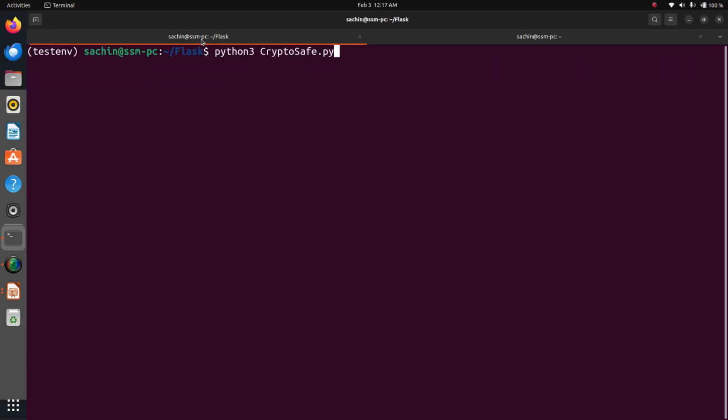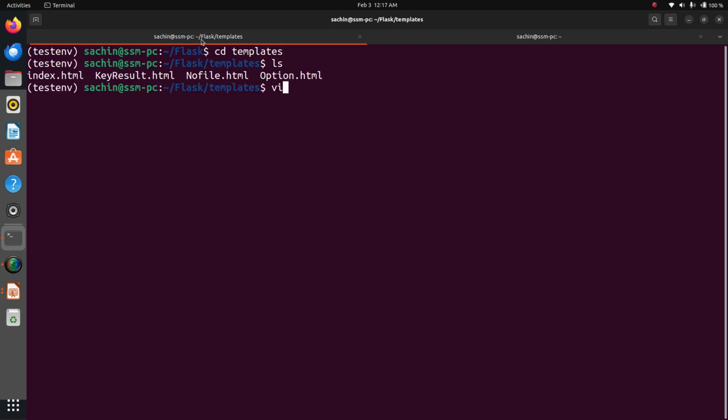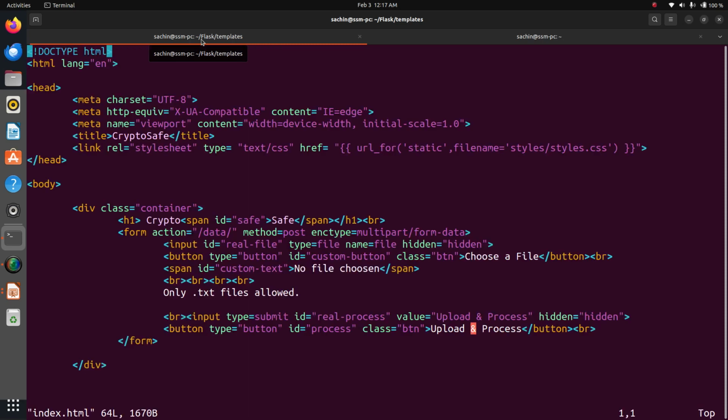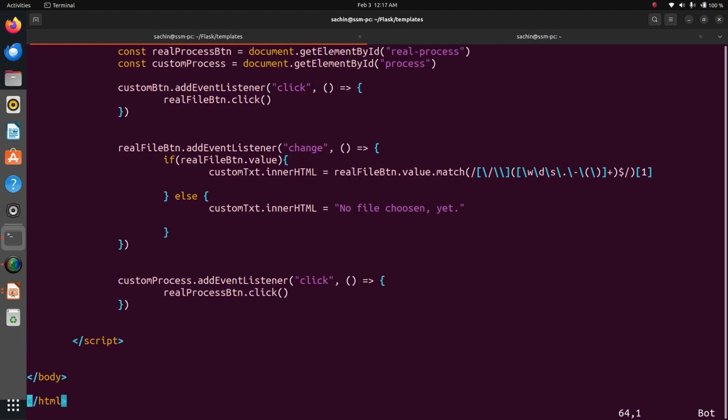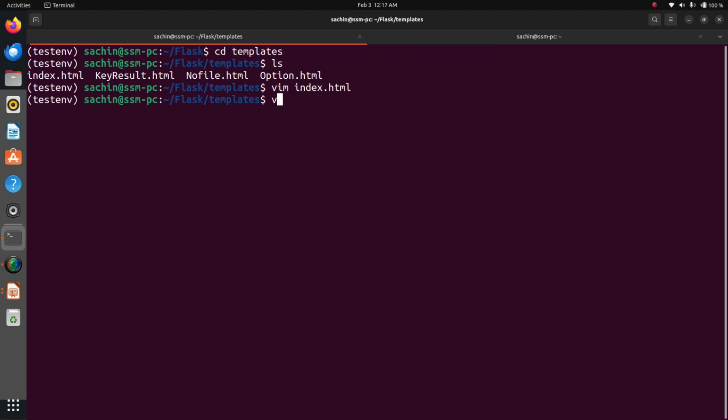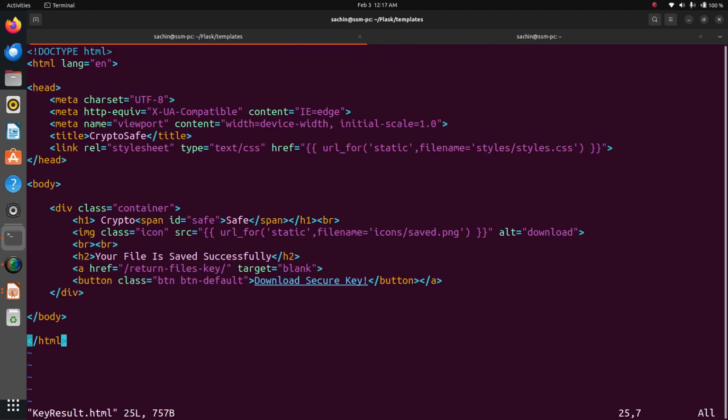Now I will show you some parts of the templates, the HTML part. We will go through the HTML files. First one is the main file, index.html. Now another part, key result.html, to download this part.